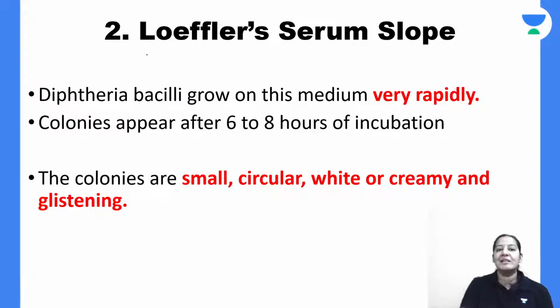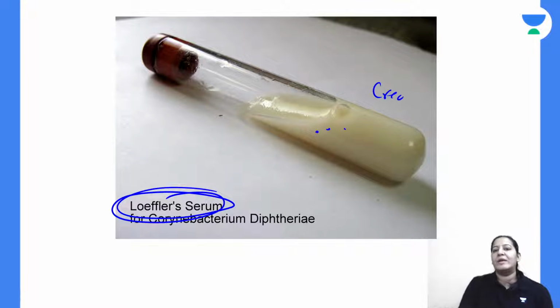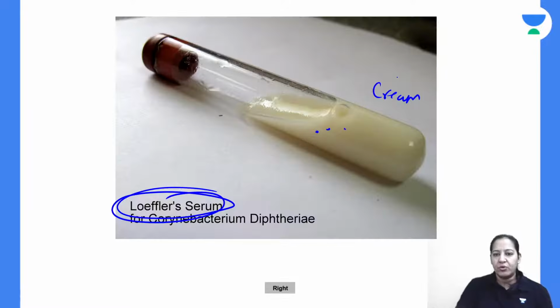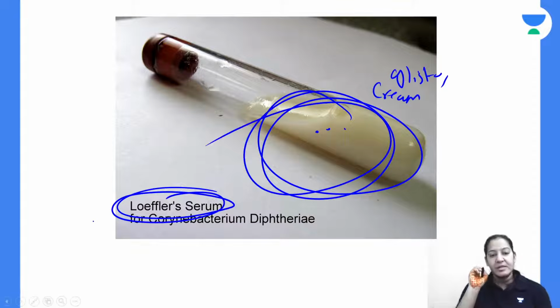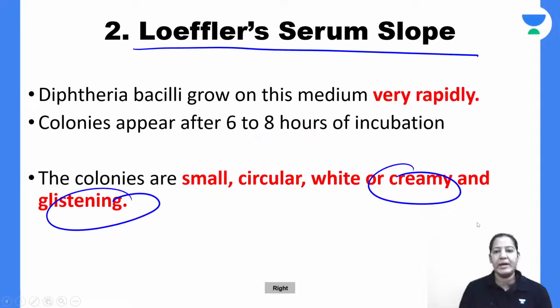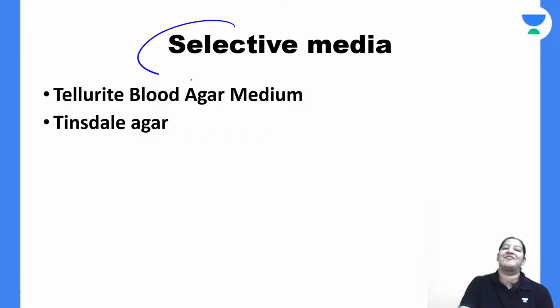Most important medium is Loeffler serum slope. It is a solid medium. On Loeffler serum slope, you can see the cream color colonies are formed. So the colonies are creamy white and glistening. So the first medium is Hiss serum water. It is liquid. The second is Loeffler serum slope. The third is the selective media.